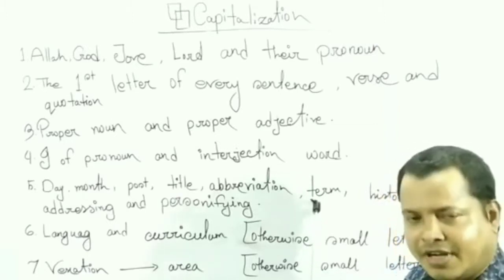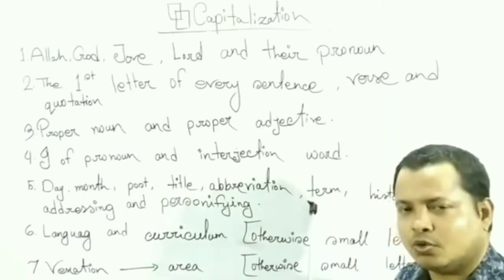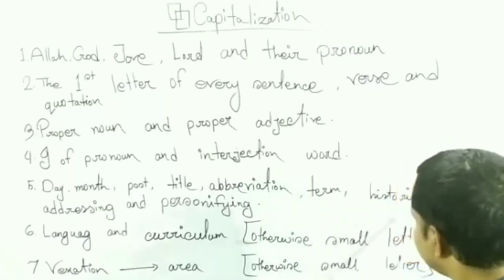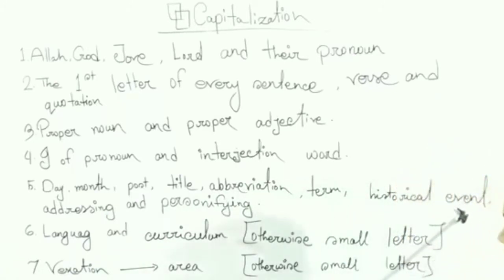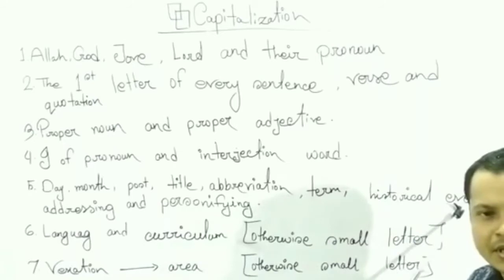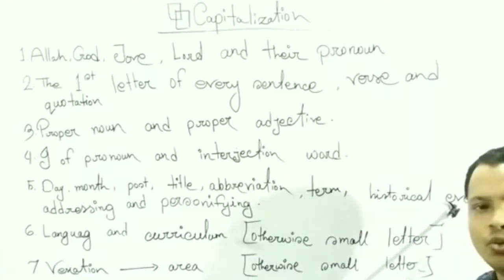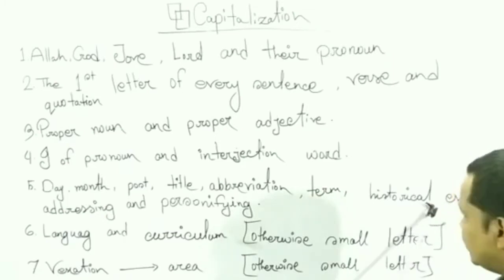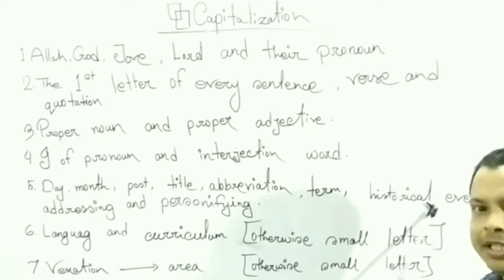In this case, the first letter of every word will be in capital letter. Historical event. For example, the First World War, the Second World War, the Battle of Palashi. In this case, the first letter of this word will be in capital letter.